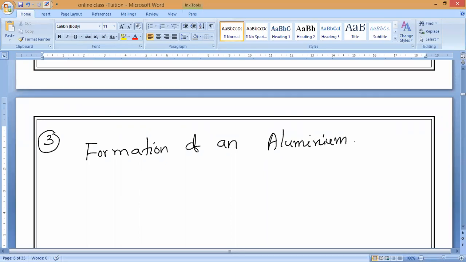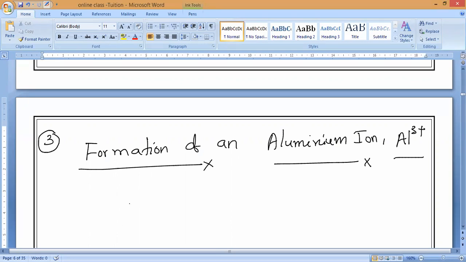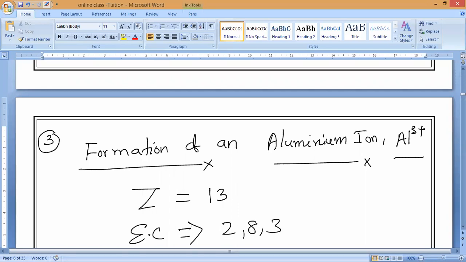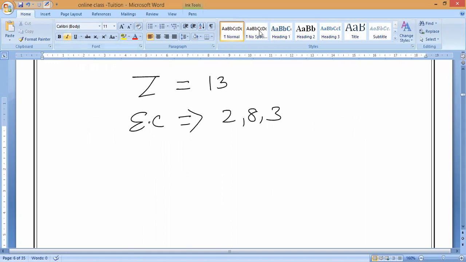Formation of aluminum ion. What is the symbol? Al3+. Okay. Yes. Now, let us start with aluminum. So as we know, what is the atomic number of aluminum, guys? 13. The electronic configuration of aluminum is 2, 8, 3. Is it yes or no? Please respond to me. Pranav, Dilip, Yalini.